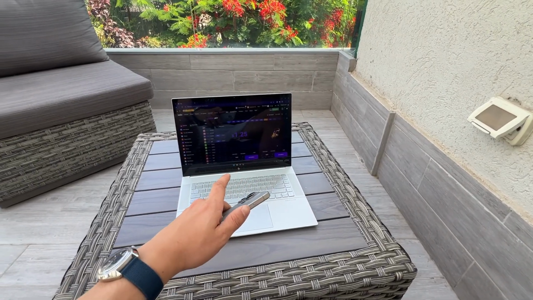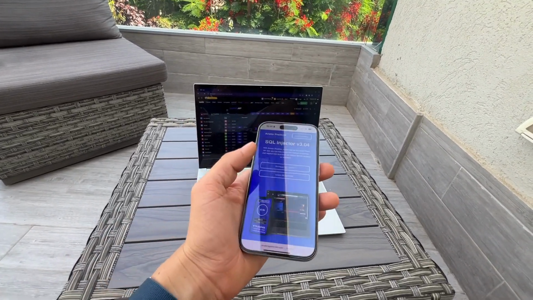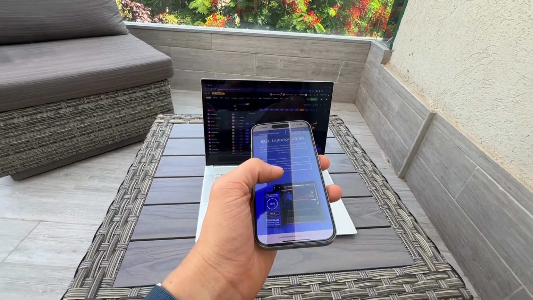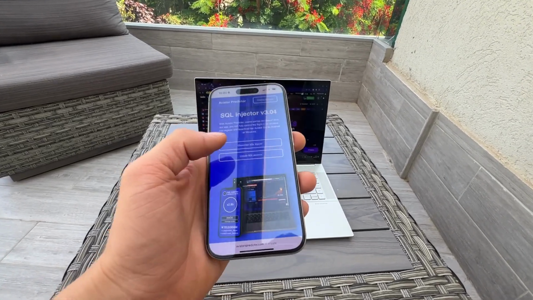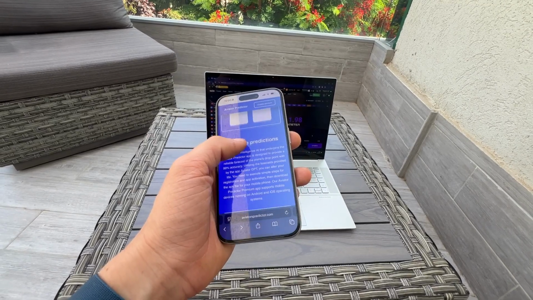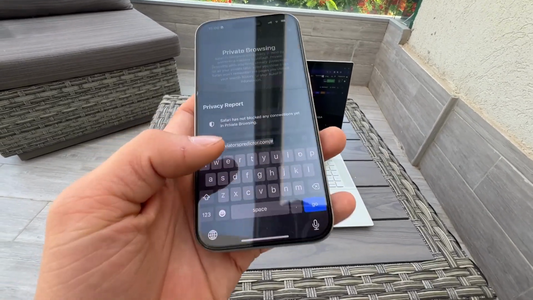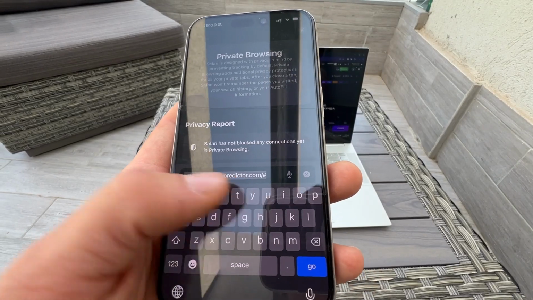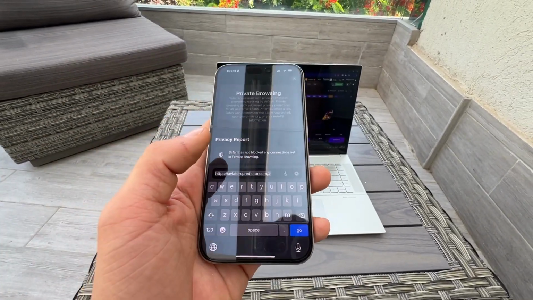Hello my dear SQL friend, and today I just want to show you some really crazy revolution, guys, in the Aviator Predictor world. So as you can see, I developed my own site, SQL Injector, guys. This is new version, SQL Injector 4.0, guys. You can go by this simple link, aviatorpredictor.com. You can see this link. Also, you can find it in the description under this video.